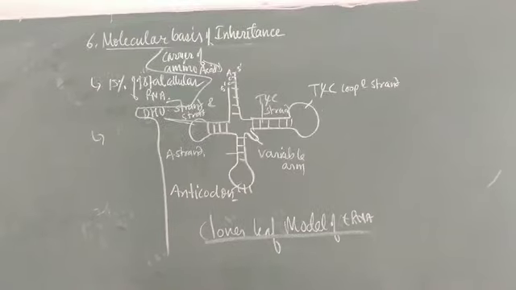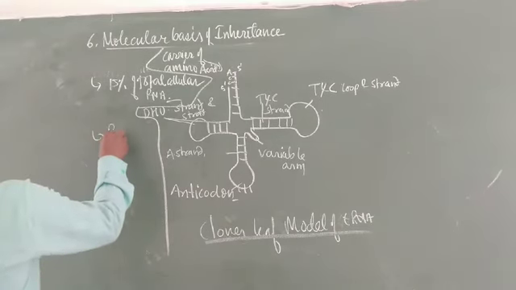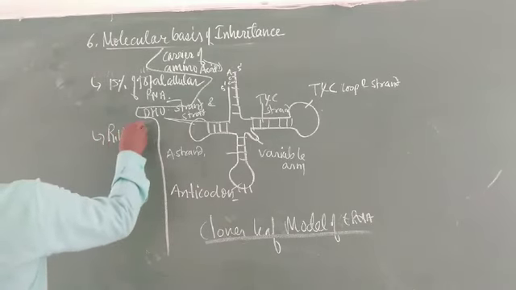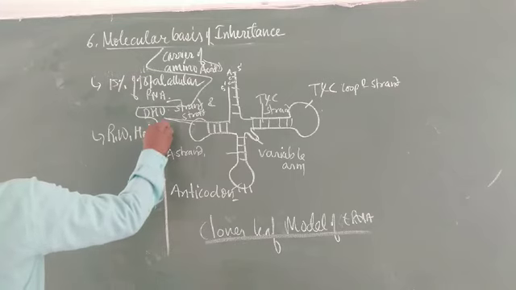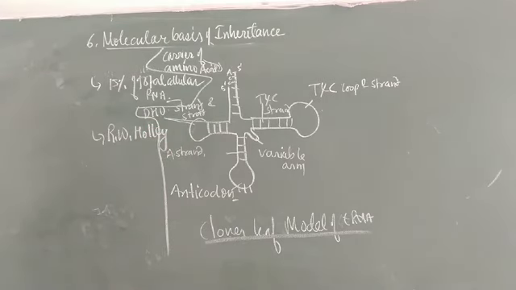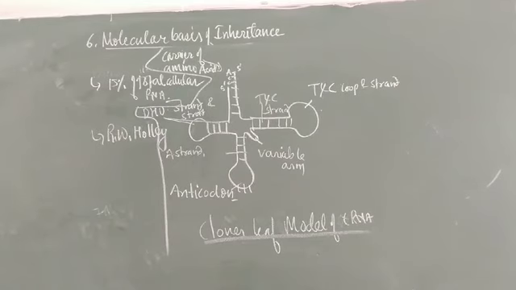Now, a tRNA molecule model was proposed by Robert Holley, R.W. Holley. He proposed the model of tRNA. Its appearance is clover leaf like.